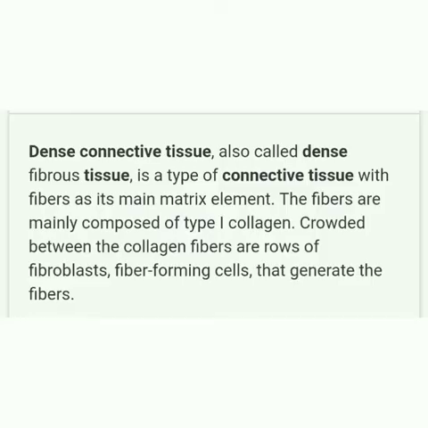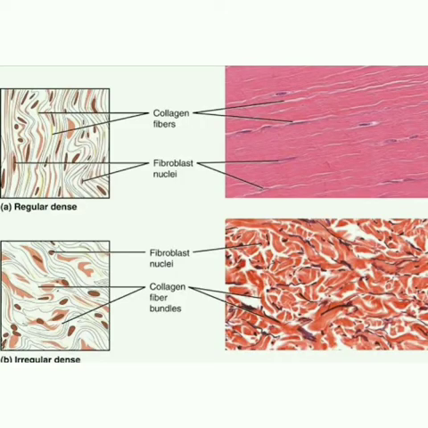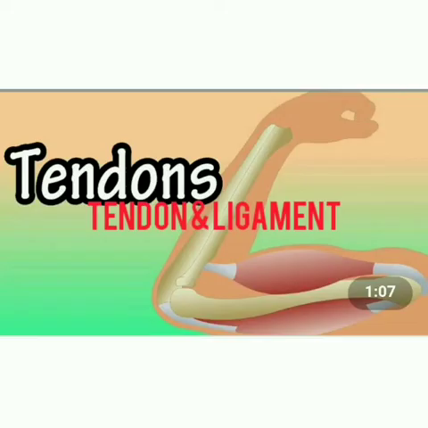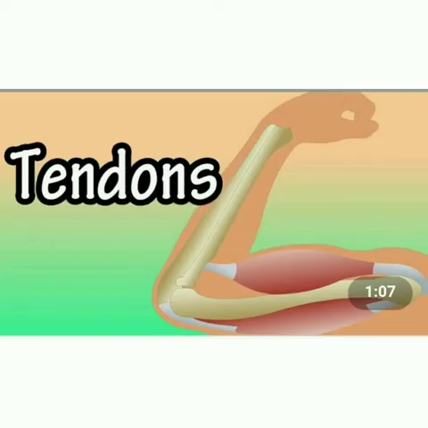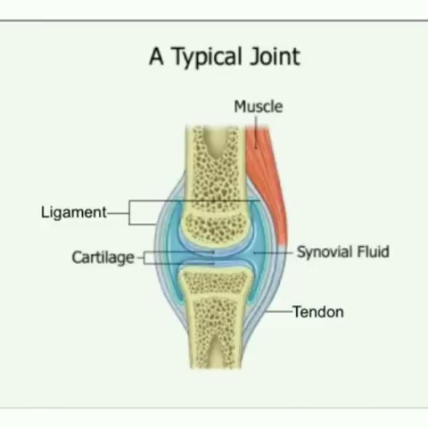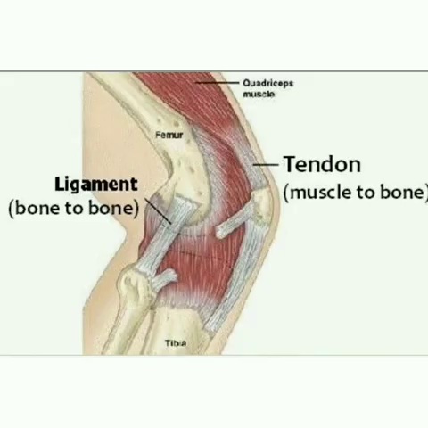Next is the dense connective tissue. This is the third type of connective tissue. It is a fibrous connective tissue densely packed with fibers and fibroblasts. It has two types. One is tendon, another one is ligament. What are tendons? Tendons are cord-like strong structures that join the skeletal muscles to the bones. Tendons have great strength and limited flexibility.